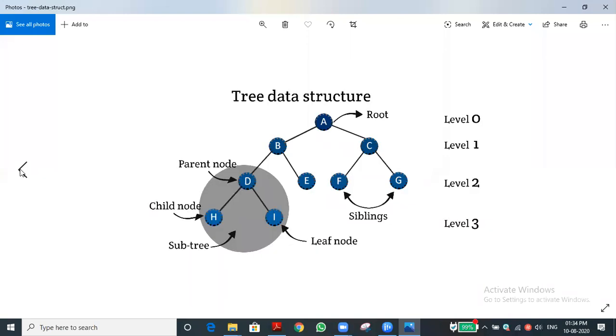What does tree mean? This is called the tree data structure. For example, A is the main one, which is called the root. What does root mean? The main, first data is called the root.